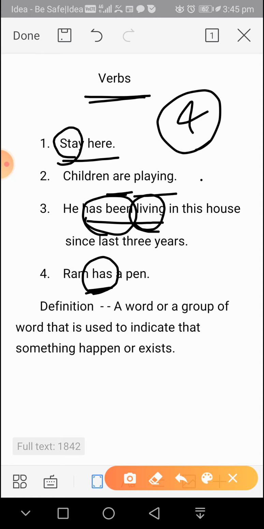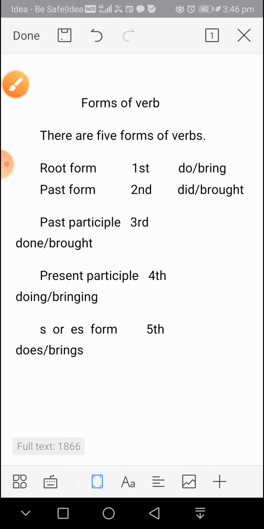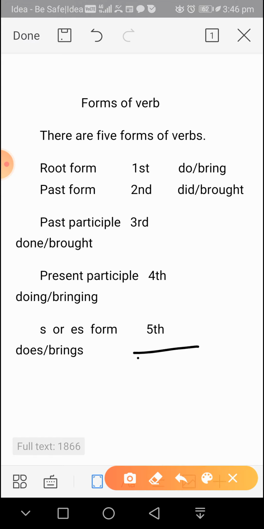So what will be the definition of a verb? A word or a group of words that is used to indicate that something happens or exists. Here this is the example that something exists, and these are the examples that something is happening. So next is forms of verbs. In total we have 5 forms of verbs.